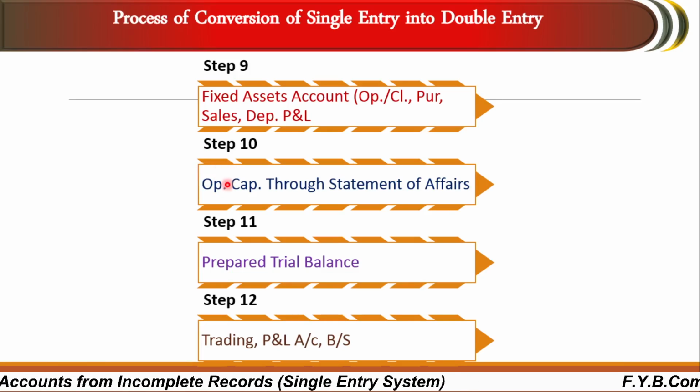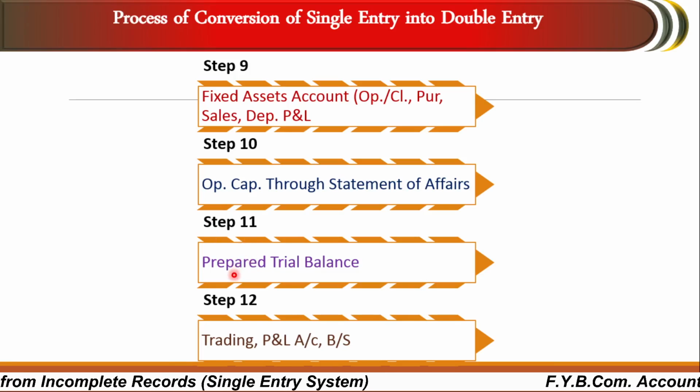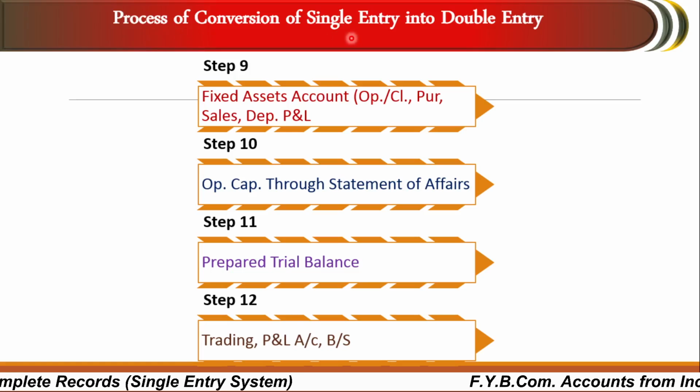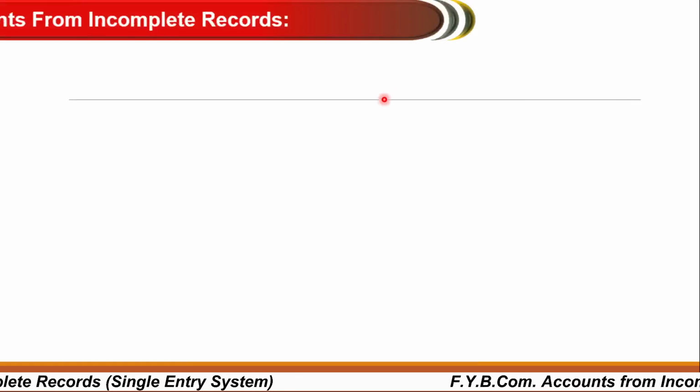Step 10 is opening capital through statement of affairs. As earlier mentioned, we have to calculate the capital of the business. Finally, we have to prepare the trial balance and trading profit and loss account, as well as the balance sheet. So these are the steps of our process of conversion from single entry to double entry system.